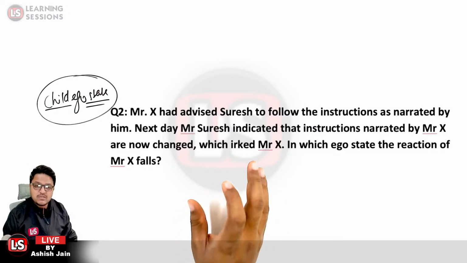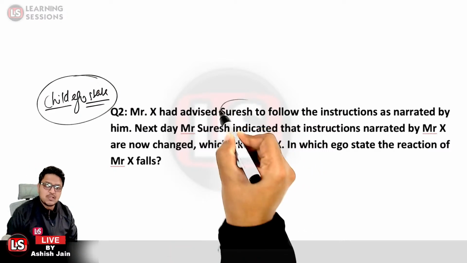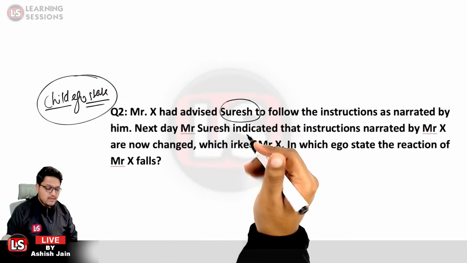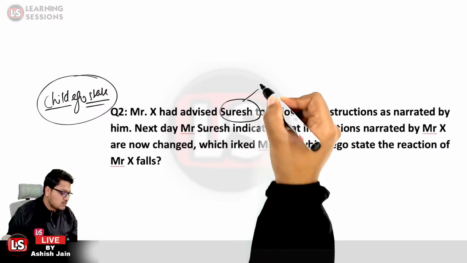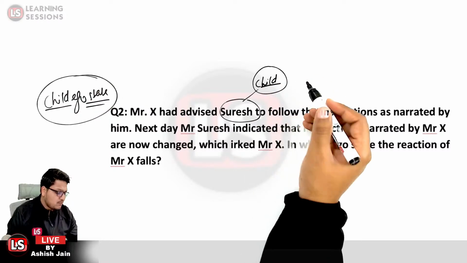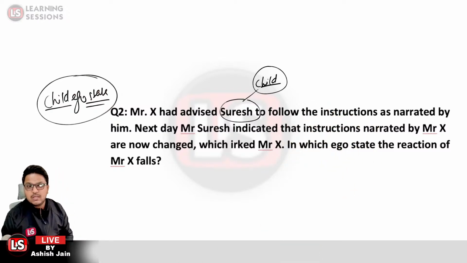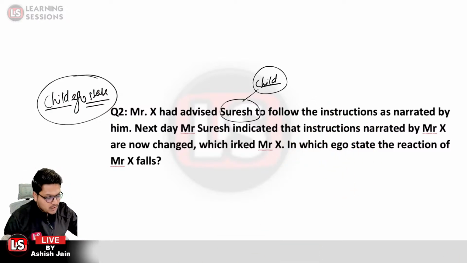And also Mr. Suresh reacted in such a manner. He was also possessing child ego state. And what child ego state was he referring to? He was referring to the little professor ego state, if we talk about Mr. Suresh. Okay.